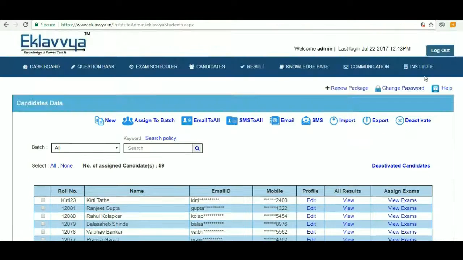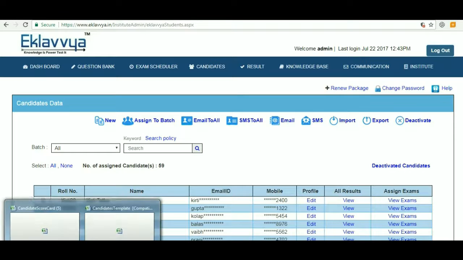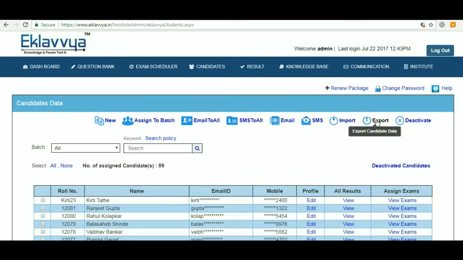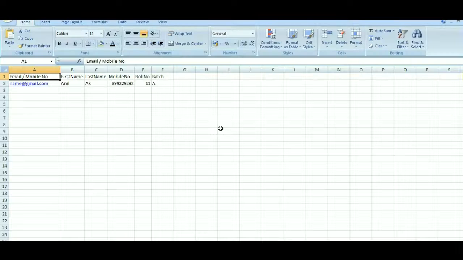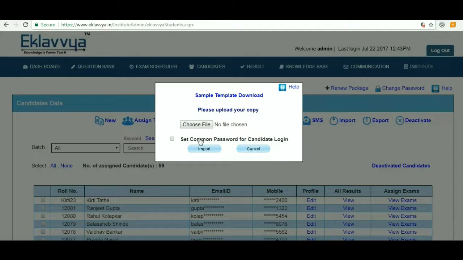Go to Menu, Candidate section, Candidate Data. You can see the screen. Click on Import Link. You can get Download Template link to download Excel template of the candidate list. This is the Excel format of the template. I'm opening the Excel here. You can fill details of the candidate information in the Excel and upload information in the system. I'm entering candidate email, name, mobile number and roll number.